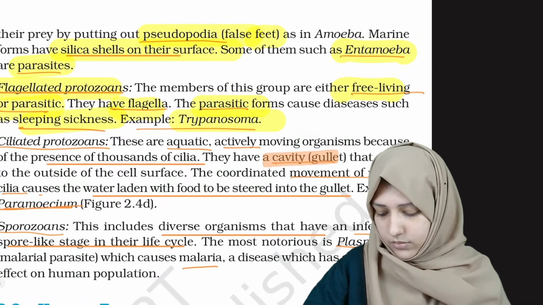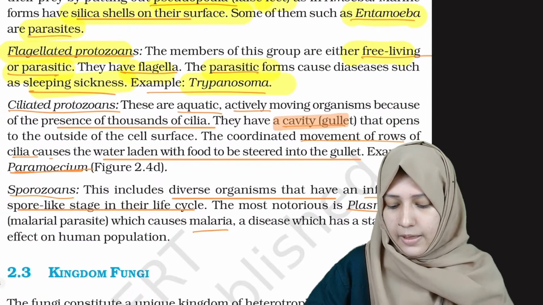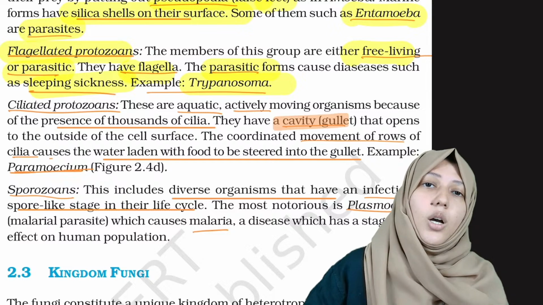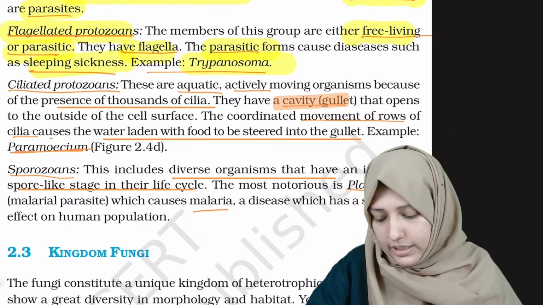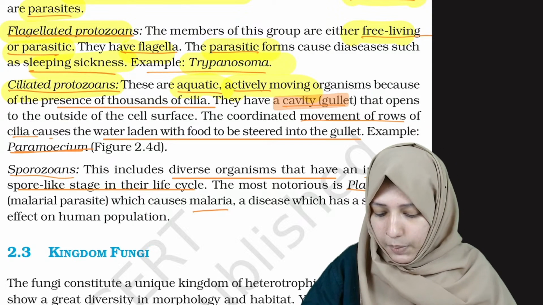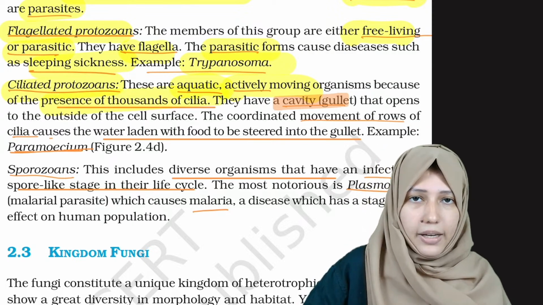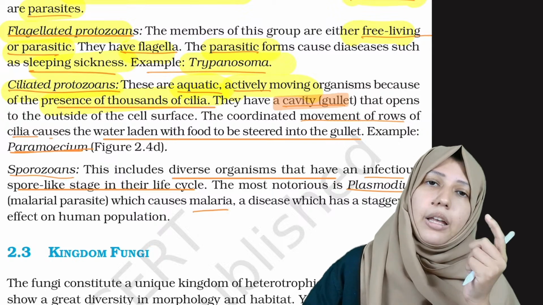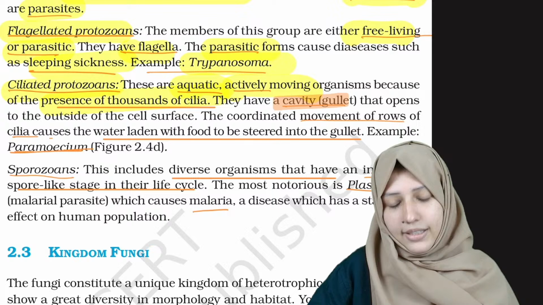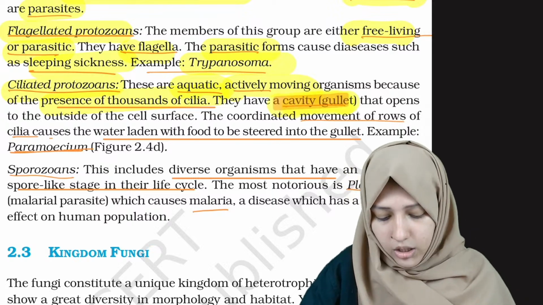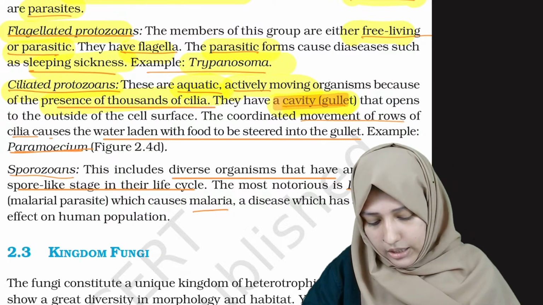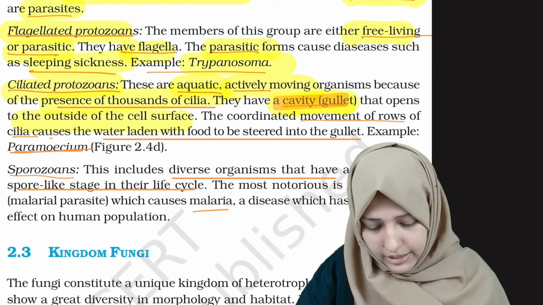Okay. Ciliated protozoans are aquatic, actively moving organisms because of the presence of thousands of cilia. We said in the beginning they may have either flagella or cilia. Ciliated protozoans have cilia and a cavity known as the gullet. This gullet opens to the outside of the cell surface.